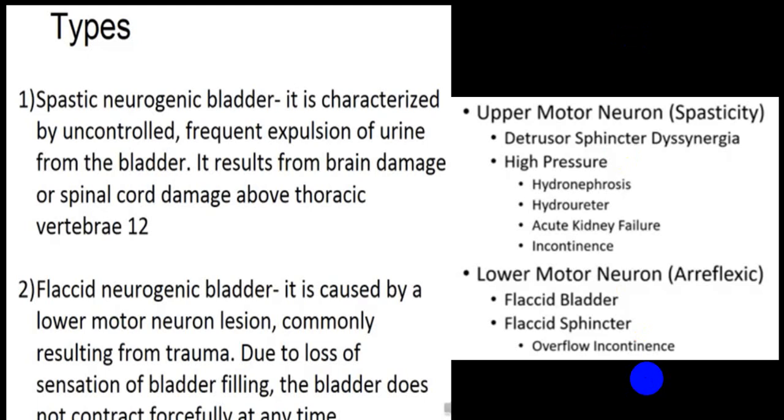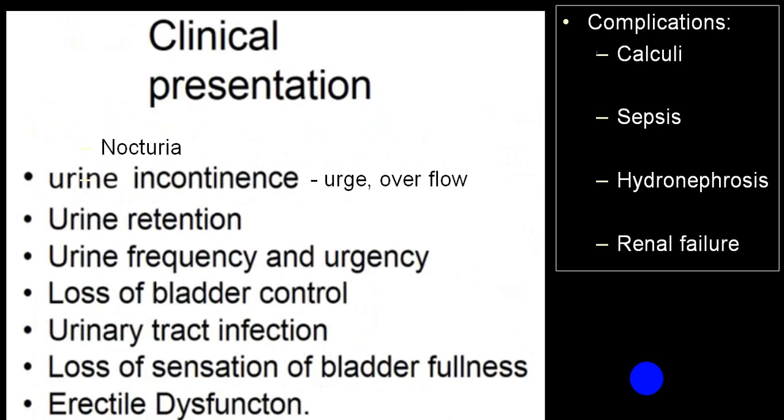But because the pontine center, if it is not having control over the lower center, the lower center will give rise to involuntary evacuation of the bladder as soon as the bladder is full. This is called an uninhibited bladder. There is a complete evacuation, hence it is also described as a safe bladder. So a person can have different types of presentation, like urinary incontinence, which can be urge or overflow incontinence.